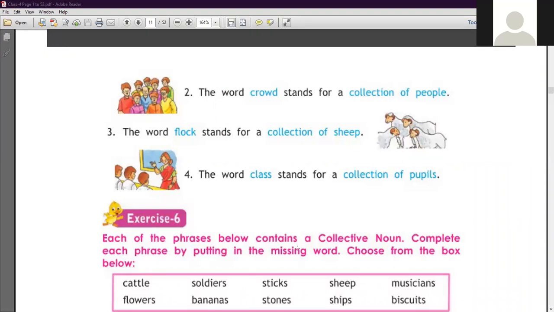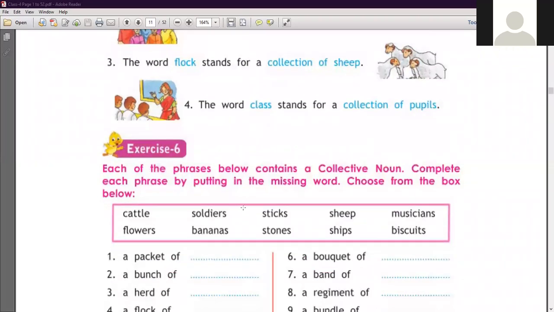आप देखते हैं कि class में बहुत सारे students होते हैं. We have mentioned class 4, class 5, class 6. But in class 4th, not one student, more than one students. Okay, so there is a group of students. Here we only use the word class. हम क्या word use करते हैं? Class. The student. So this is a collective noun.